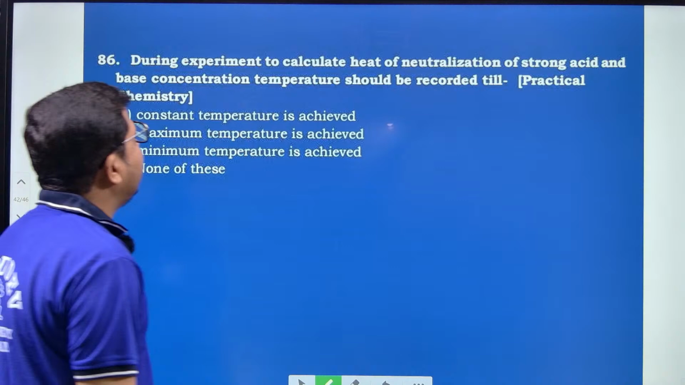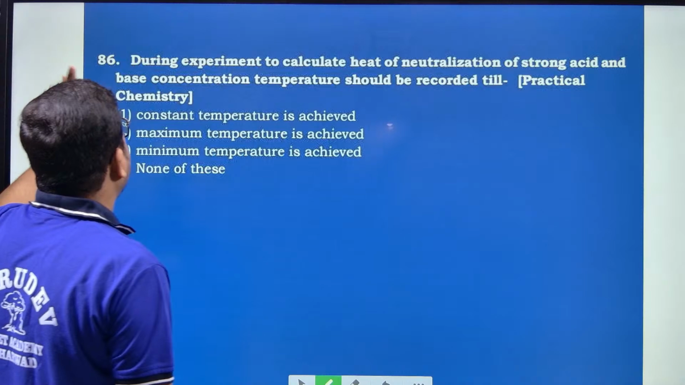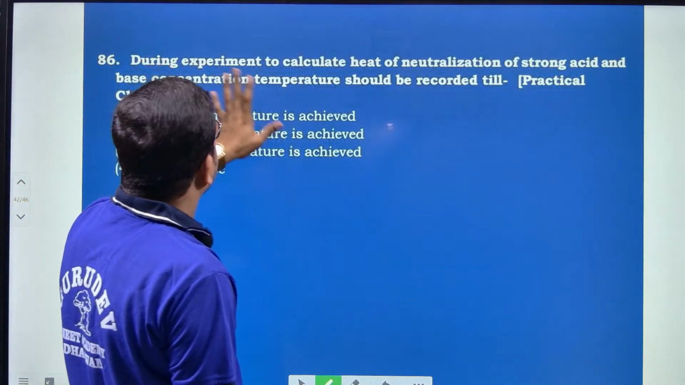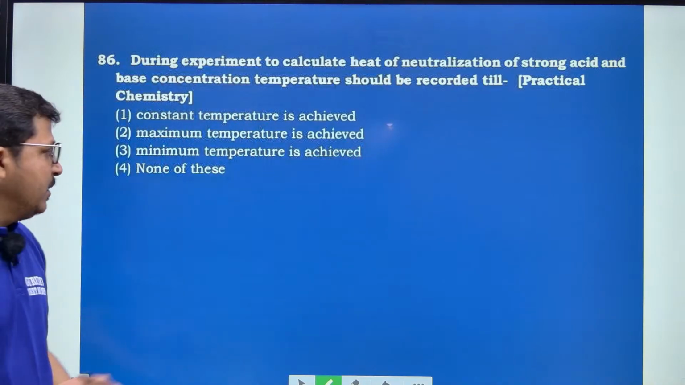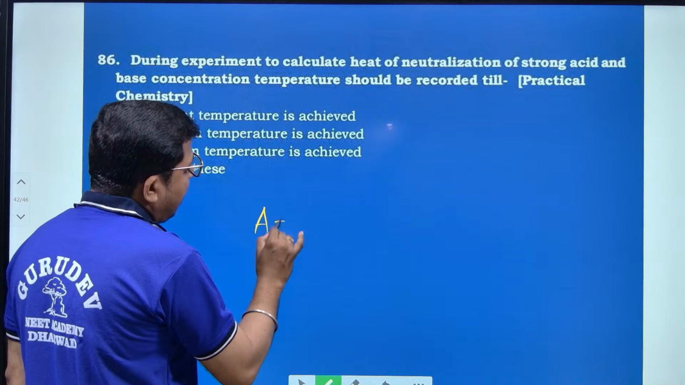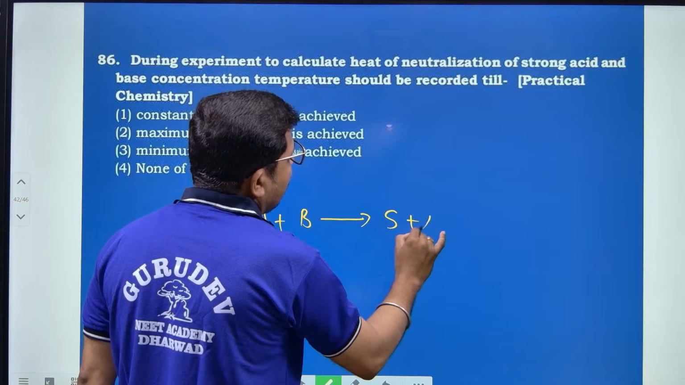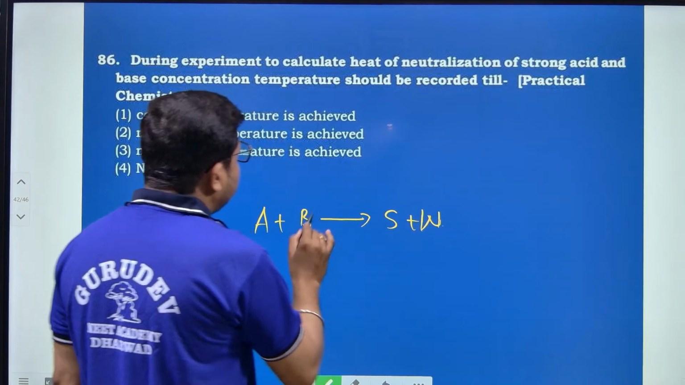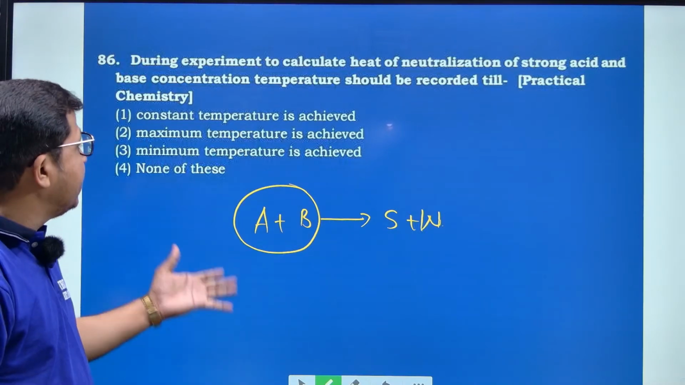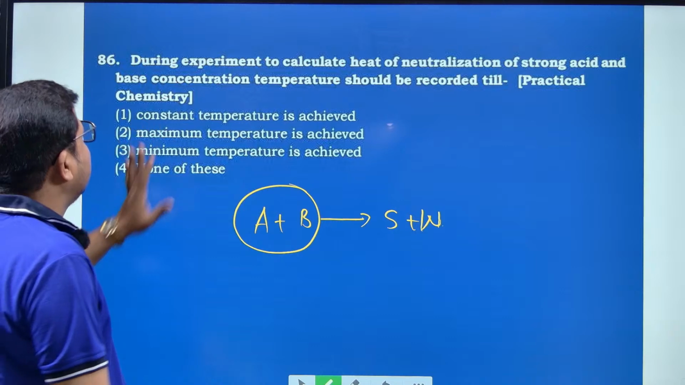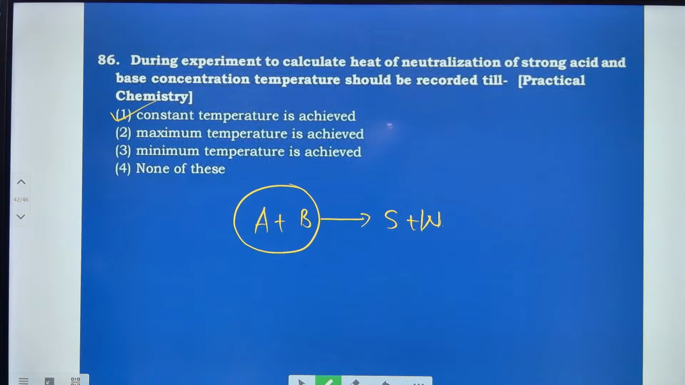During the experiment to calculate the heat of neutralization of strong acid and base, the temperature should be recorded till. In any reaction where a strong acid and base react together to form salt and water, heat is released because the strong acid is reacting with the base. Hence, the temperature is recorded till a constant temperature is achieved. That is option number 1.